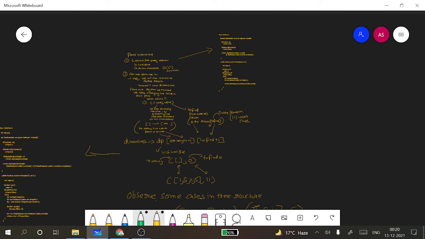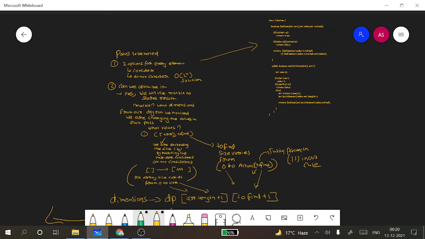So the point to be noted is that we have two options for every element, which is to consider or not to consider. Similarly, in this list we will be having this. So for every element we will be examining two possibilities.